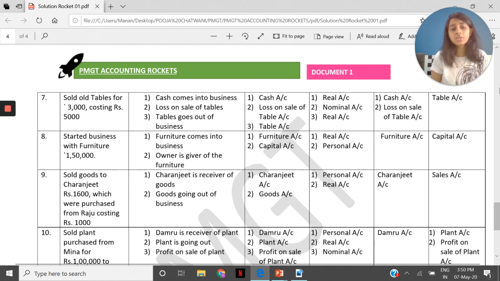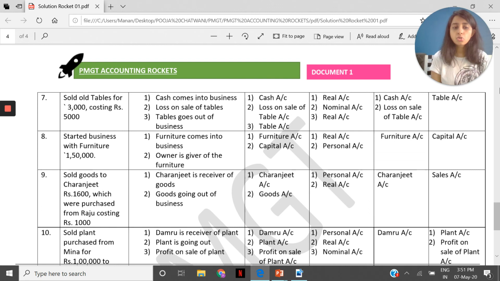Great. Now come to the 9th entry, which is very important for you. Sold goods. Mark my words, the words are goods. The words are not talking about an asset. Sold goods to Charanjit, rupees 1,600, which were purchased from Raju, costing rupees 1,000. Goods of some costing were sold at some price. Do we need to record the profit and loss entry? No. Why? Because these are goods. If instead of goods it was an asset, we would have to record it. But it is not, so we don't have to record it.